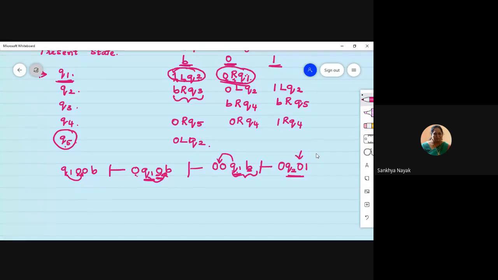Tomorrow we'll see how to represent the same thing using diagram, and then we'll start designing the Turing machines.